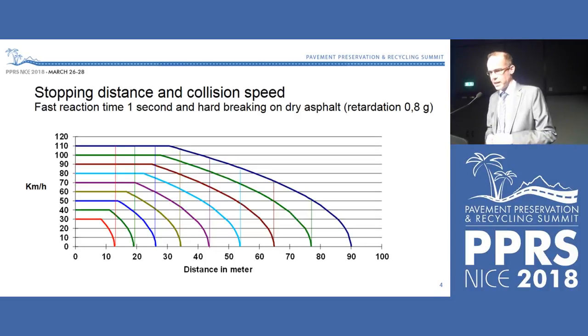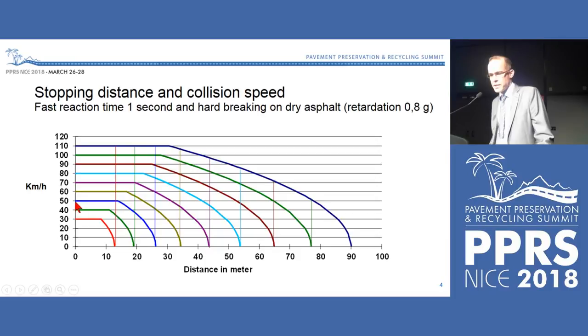And I have this slide here that shows stopping distance and collision speed. We imagine here a fast reaction time by the driver, 1 second, hard braking on dry asphalt, so it's perfect conditions. So if we think of the car that was driving at 50 kilometers per hour, first here we have the velocity, kilometers per hour, and here we have stopping distance in meters.